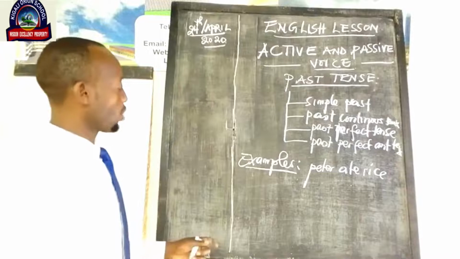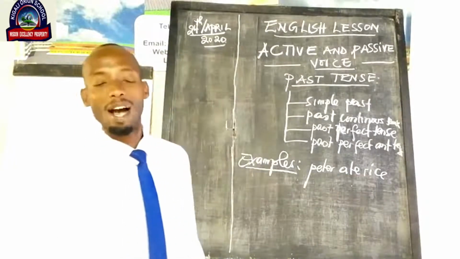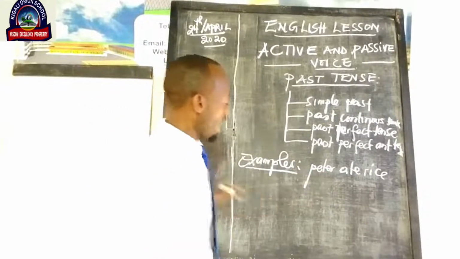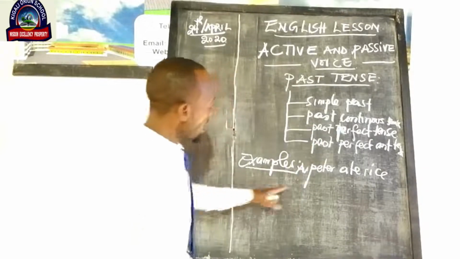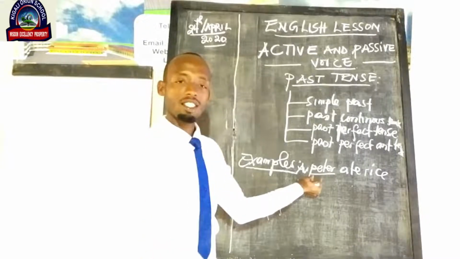Here on the blackboard we have that Peter ate rice. This sentence is in past tense. Now, if it is in past tense, that is active voice. The action is done by Peter and Peter is working as a subject.